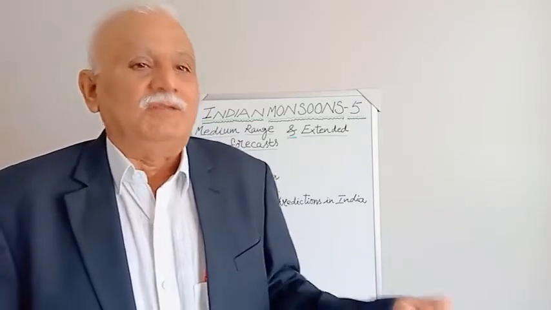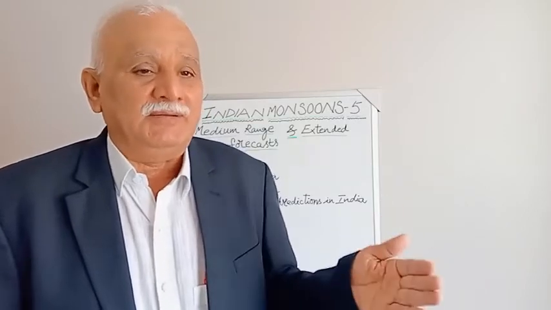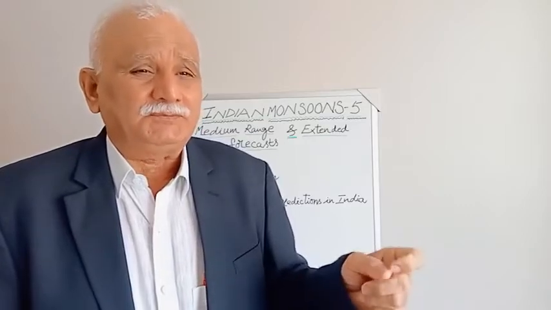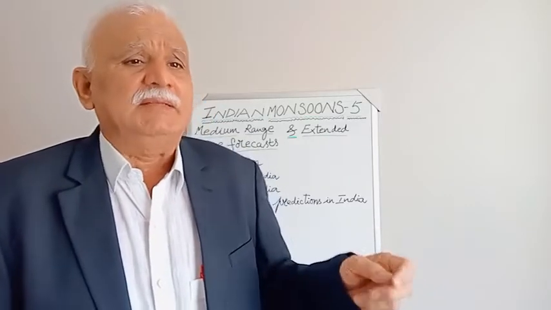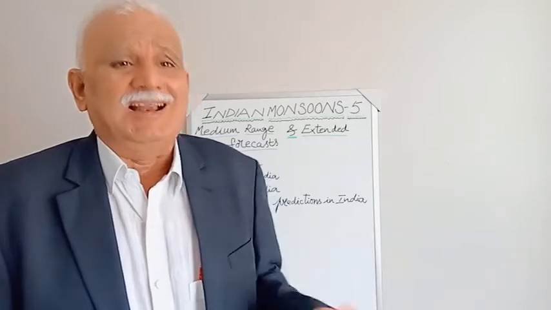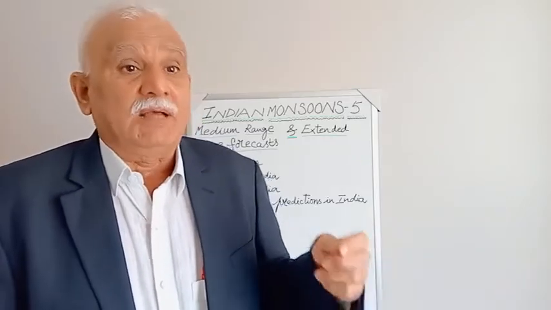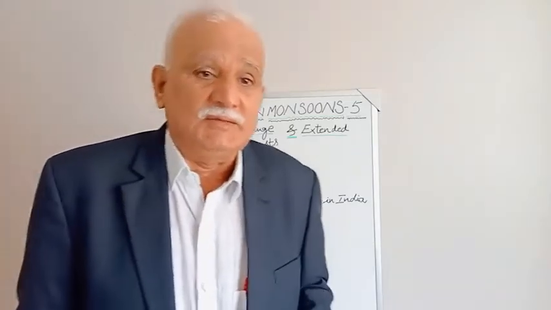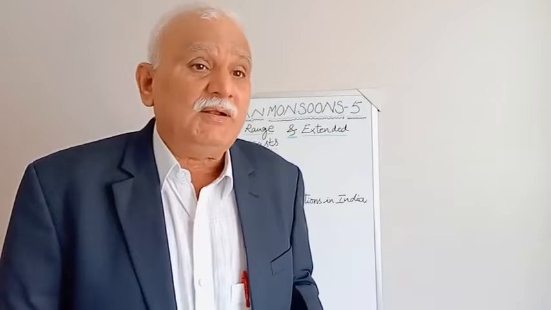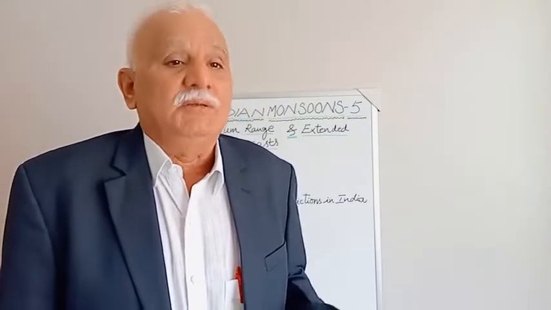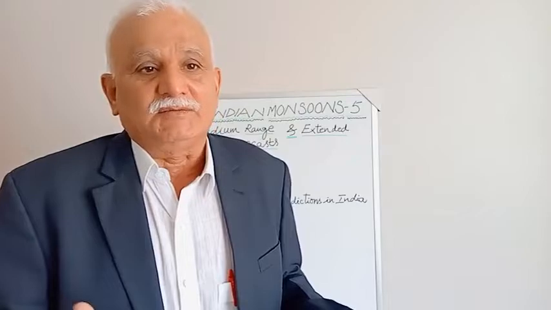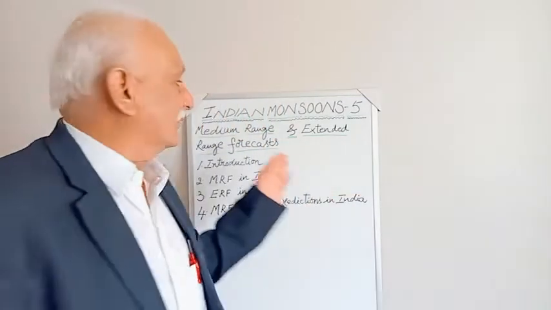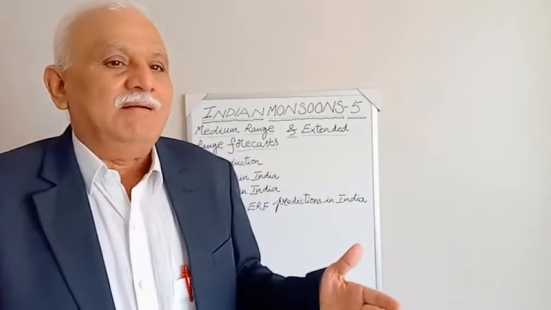Then what is short range forecast? Short range forecast is, by standard definition, up to 6 hours, nowcasting. In certain books you will find 0 to 12, but 6 hours is standard, that means 0 to 6 hours. However, under extreme weather events, the forecast is given even for 2 hours or on an hourly basis, depending upon the importance of that extreme event. So here in this class we try to understand what is medium range and what is extended range forecast.